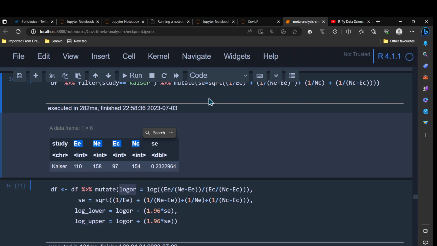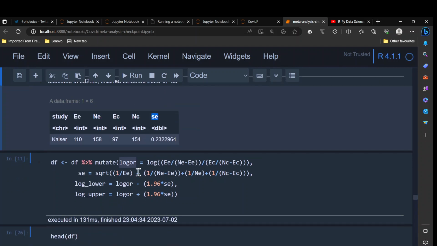Otherwise, we can also use metagen, and if we use metagen, we will have to manually pre-calculate the odds ratio values, and we take that one to the logarithm, so we will be able to calculate log odds ratios, and then again we will have to calculate log standard error, and the standard error or the upper and the lower confidence interval.